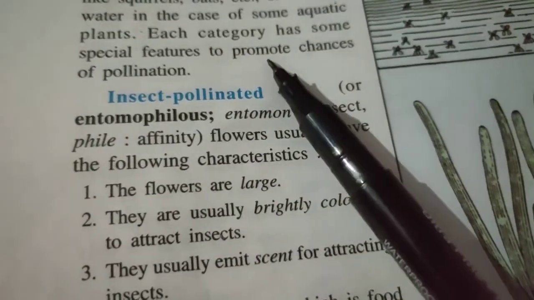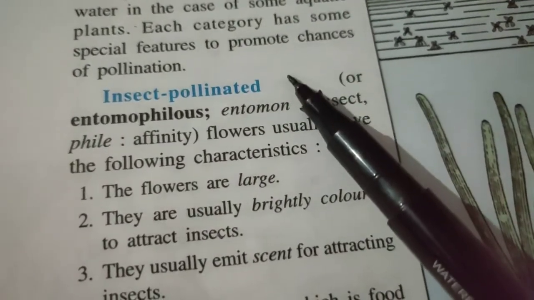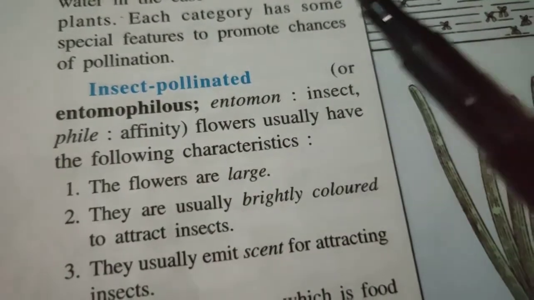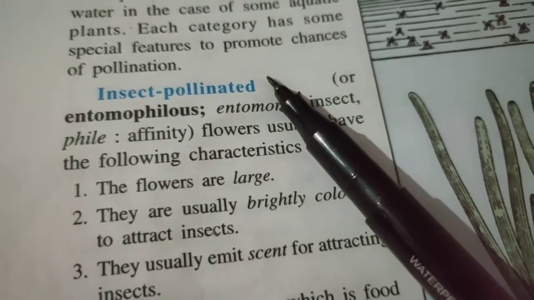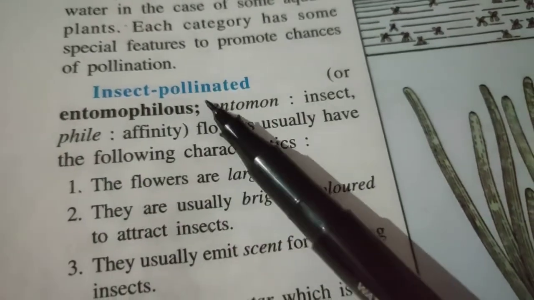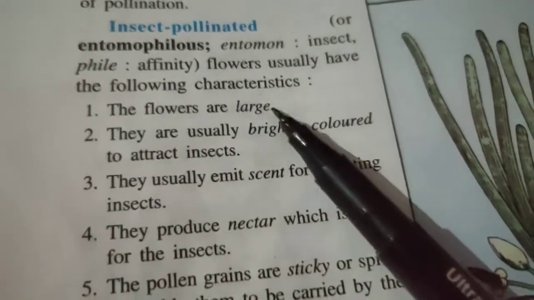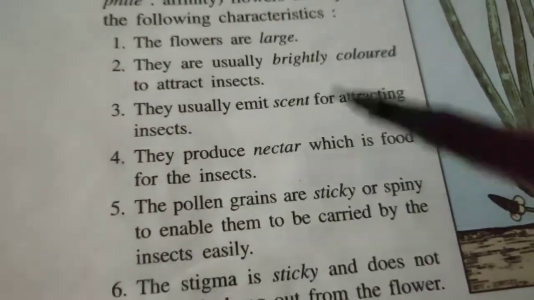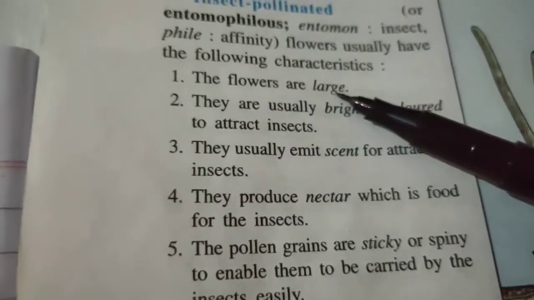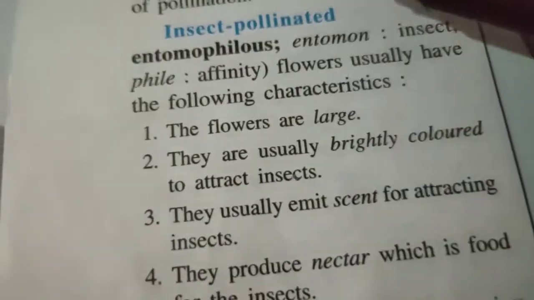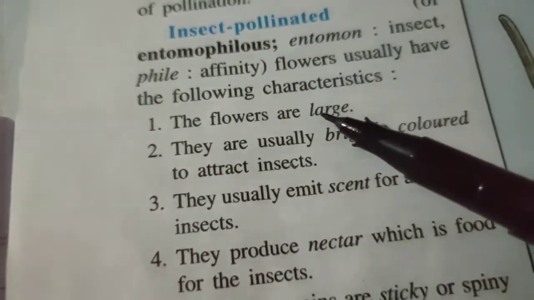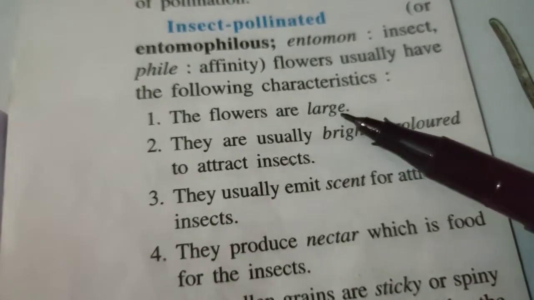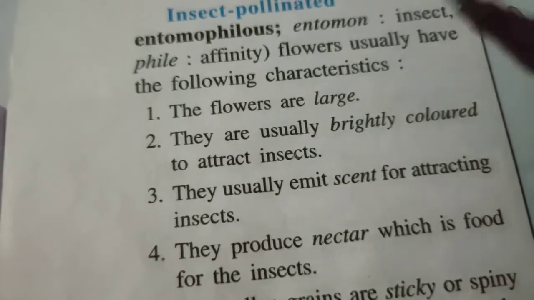First, we will see the special features that promote the chances of pollination. Insect pollinated or entomophilous flowers have the following characteristics. The flowers are large. Flowers that are pollinated by insects are large in size, so that insects can see them